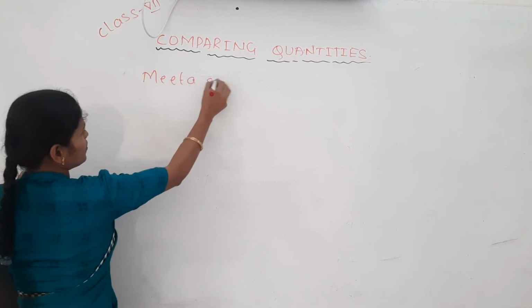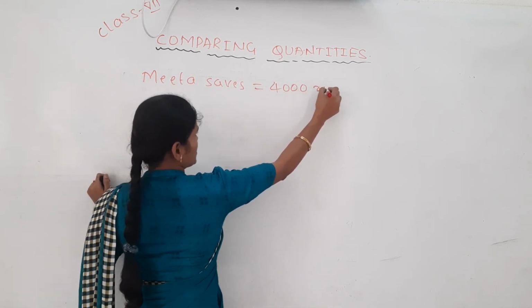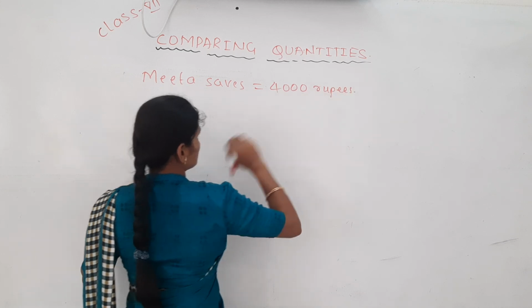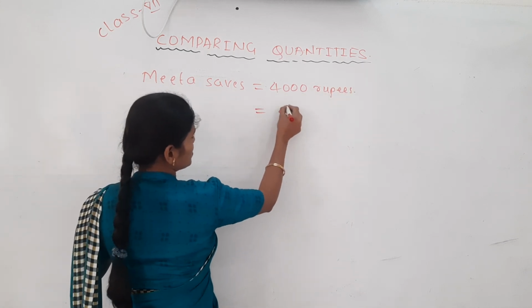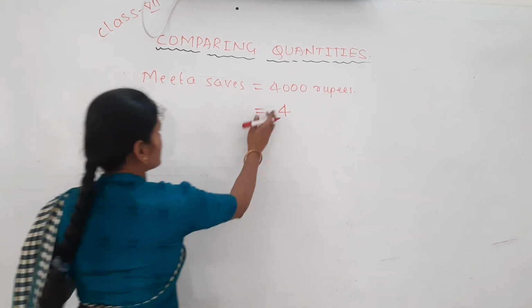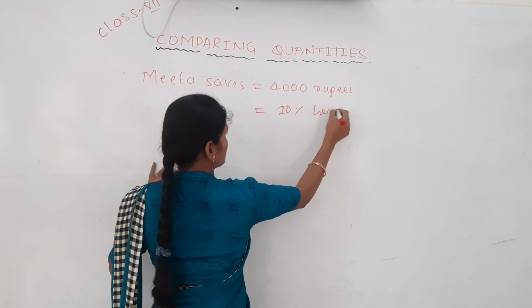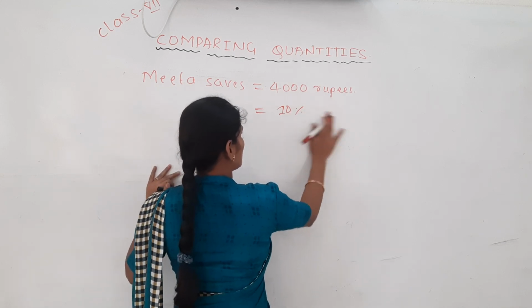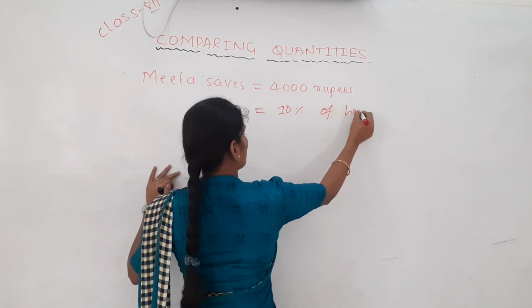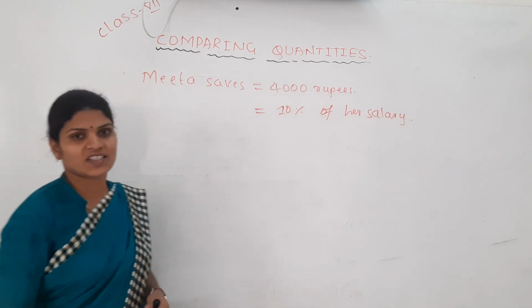Meeta saves 4,000 rupees. It is equal to 10% of her salary. Then find her total salary.